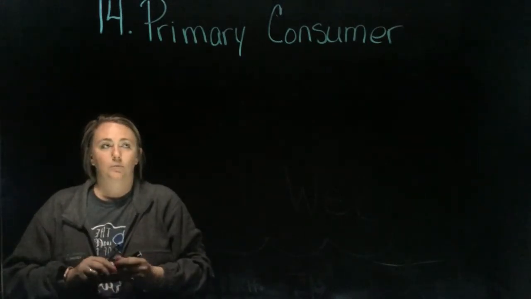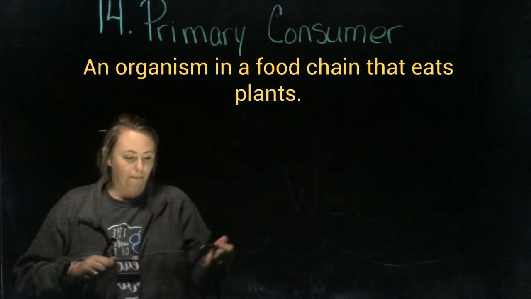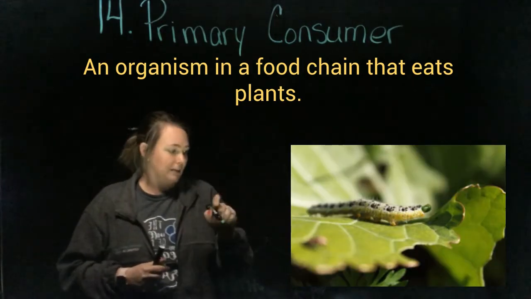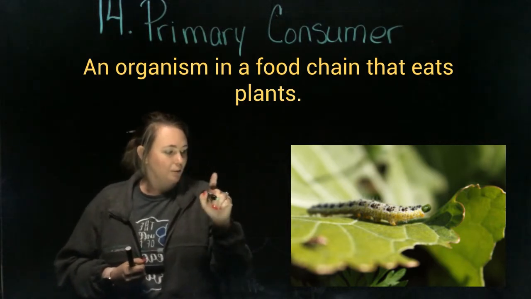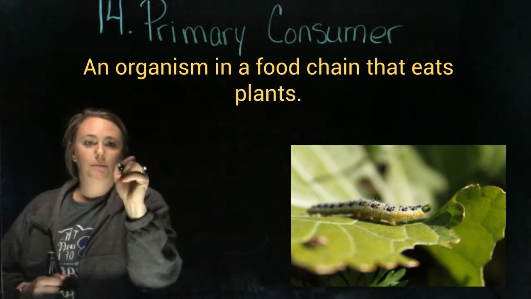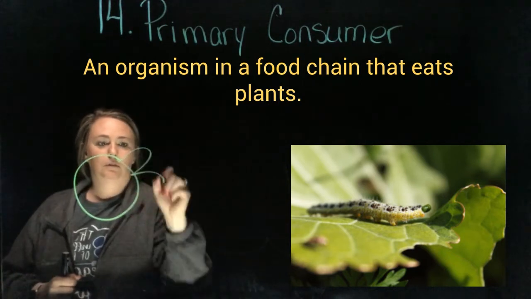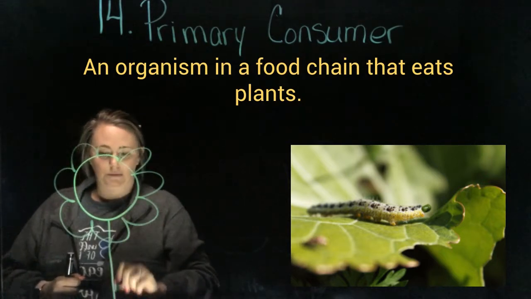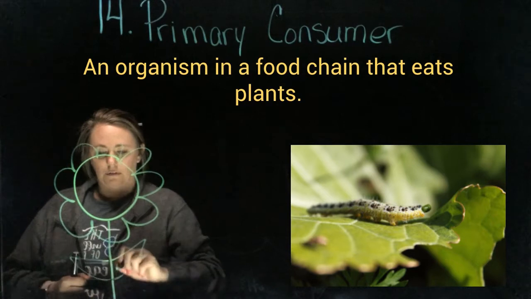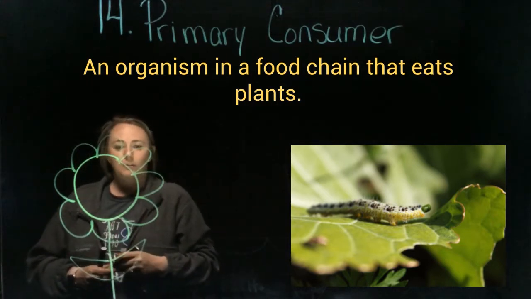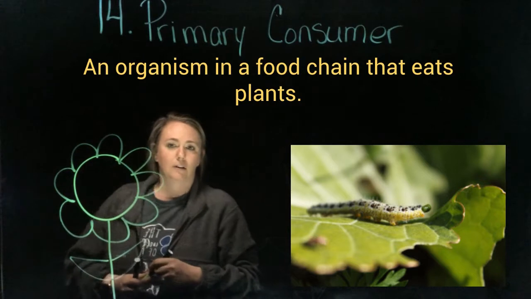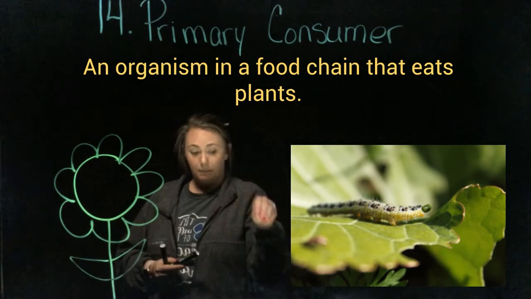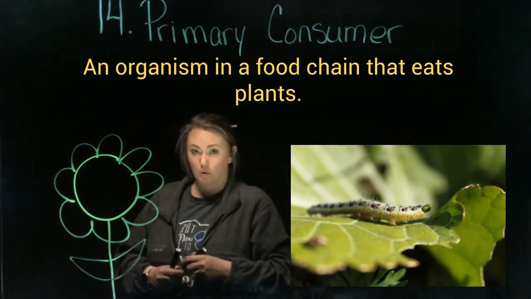Okay, for our next word, primary consumer, I'm going to try to draw a little picture here. Primary consumer means an organism in a food chain that eats plants. So I'm going to draw a flower, okay, and put our stem down here, okay, and a primary consumer is anything that feeds on the plants. So I know when I go out to my garden and I look at my tomato plants, sometimes I see caterpillars or worms on there.